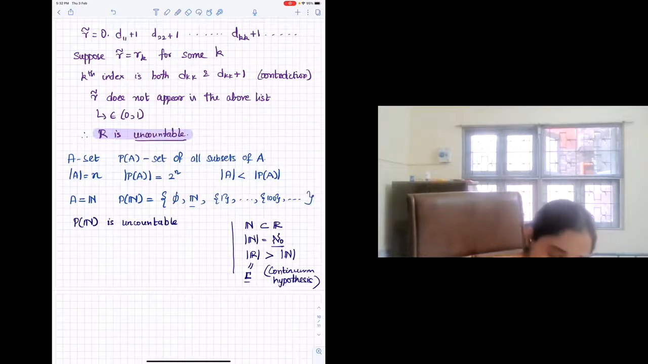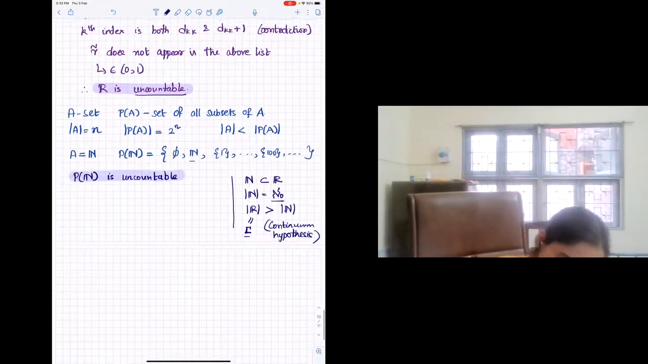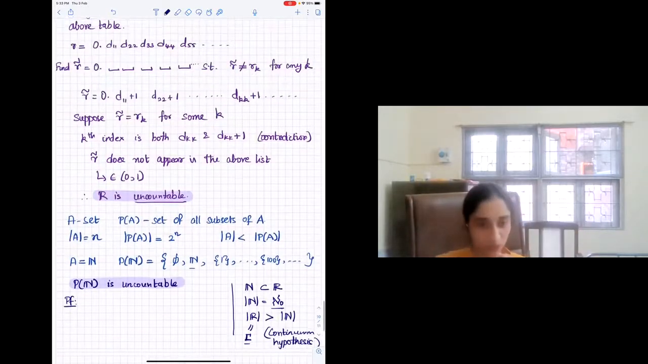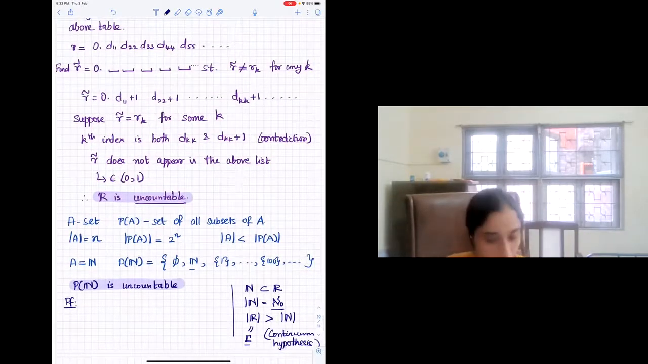Okay, so now let's get back to the power set of naturals. Maybe I will give 5 minutes for you to think about a proof, try to mimic whatever we did for reals. One approach was what was suggested earlier, but can you try a diagonalization argument? Maybe you can take 2-3 minutes and then we will see the proof.